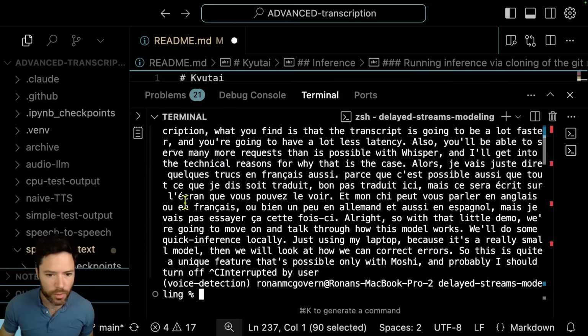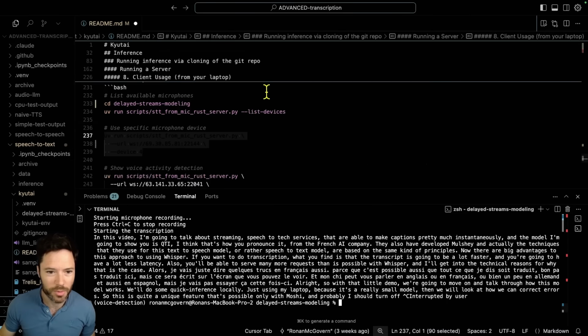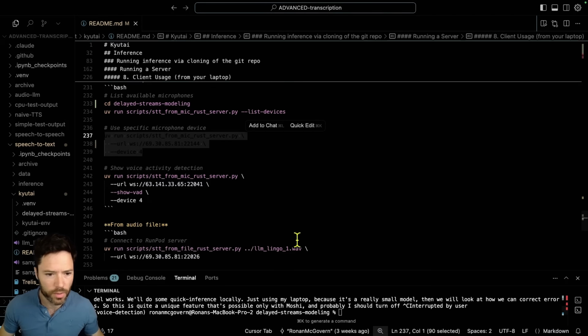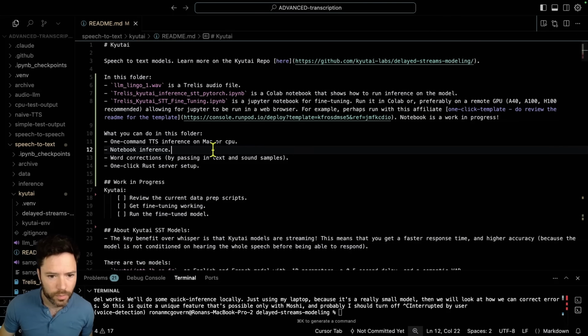I have cloned the repo. Let me reduce my screen size here and go back to the README right to the top here. You can probably just run this all on your laptop, even if you only have a CPU. I'm going to use Mac with MPS, but you can just use CPU. It's a quite small model and it should be able to do inference for you.